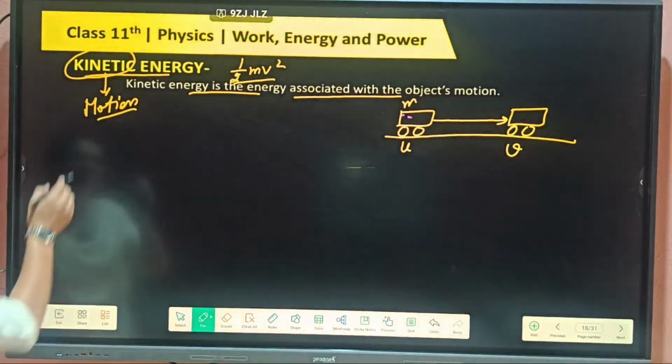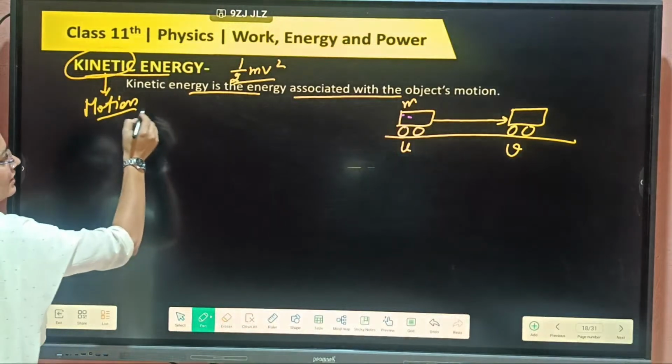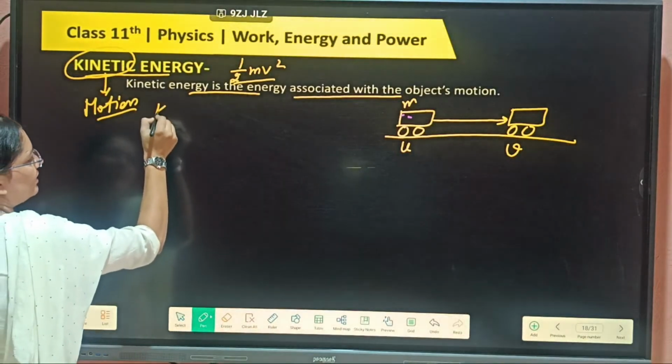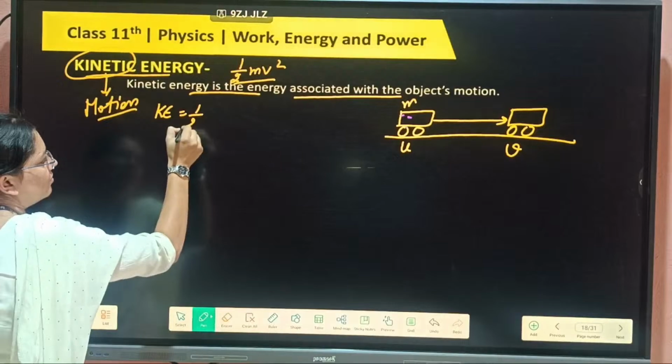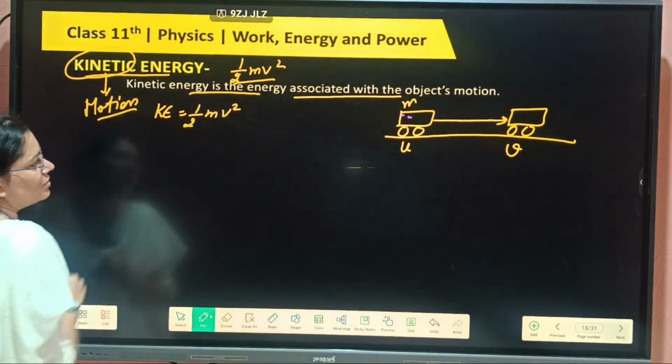Okay, so kinetic energy, how can we write it? Kinetic energy is half mv square.